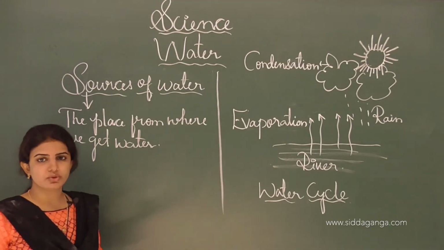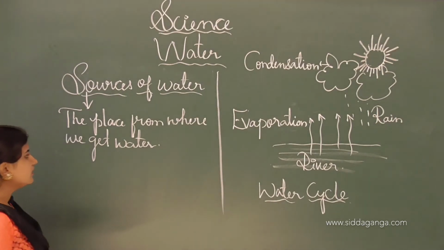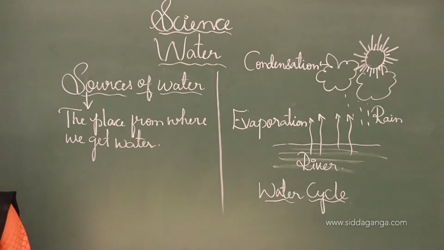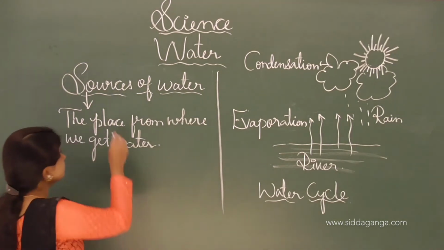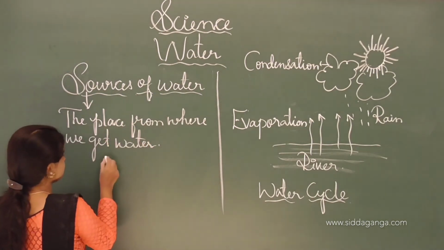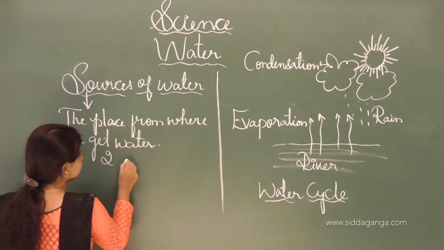There are different sources of water. The sources of water can be divided into surface water as well as groundwater. The sources of water are divided into two types.